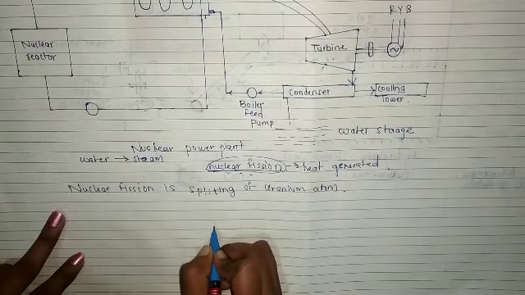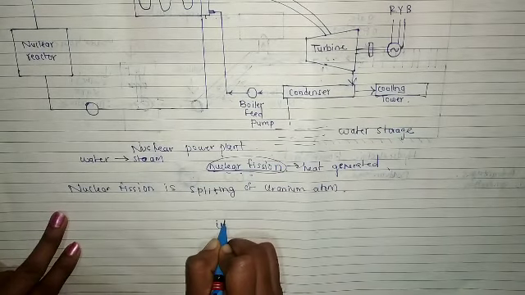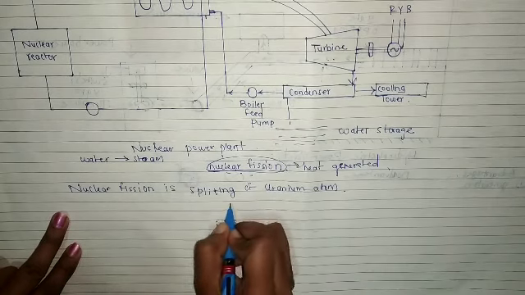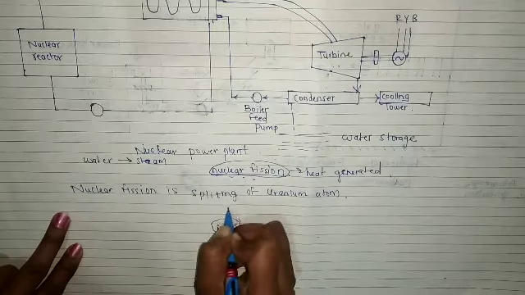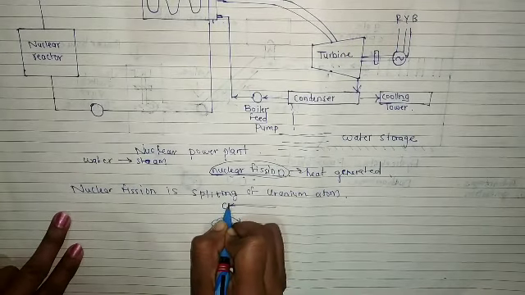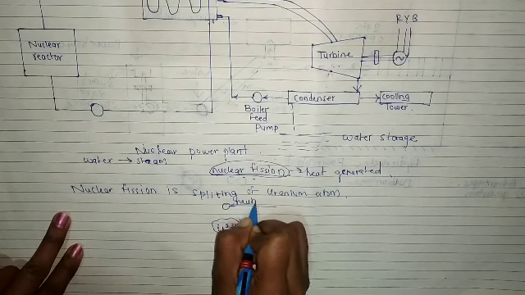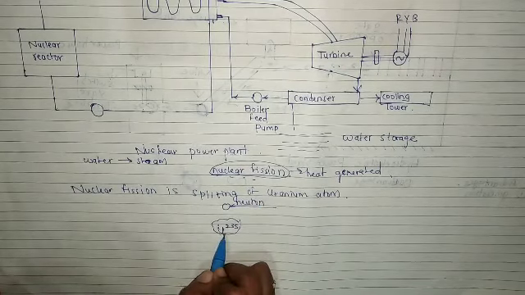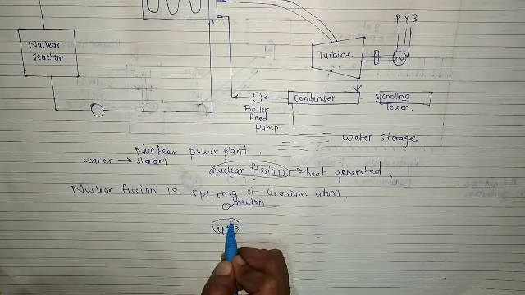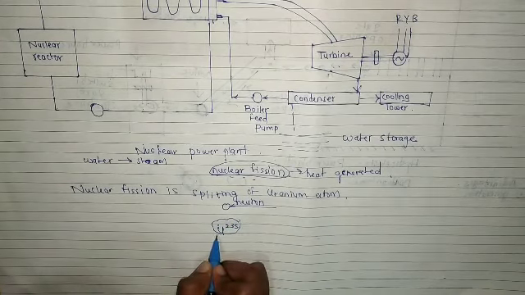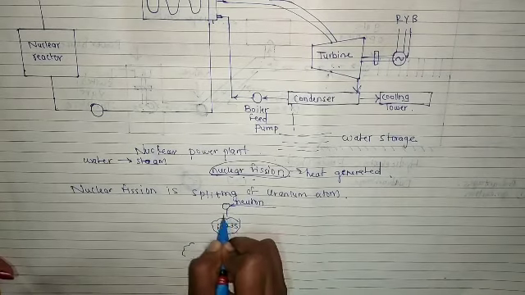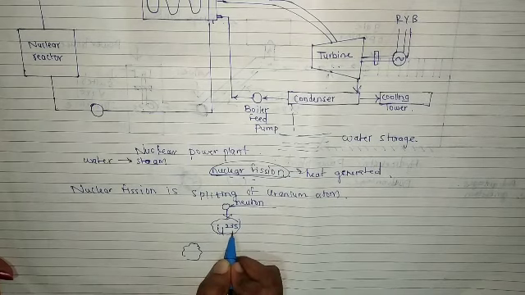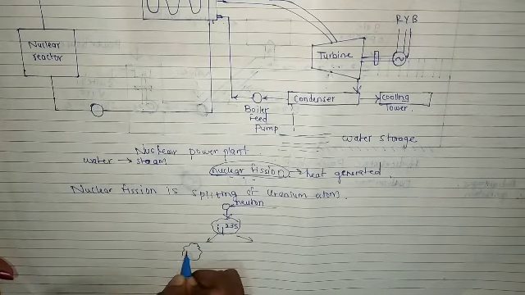Consider this is our uranium 235 atom. If it is bombarded with a neutron, then what happens? It gets split.